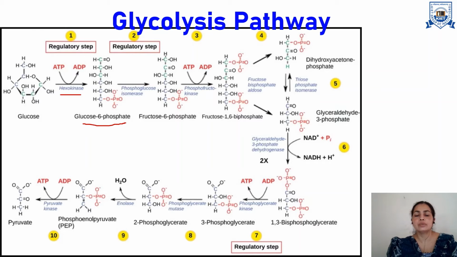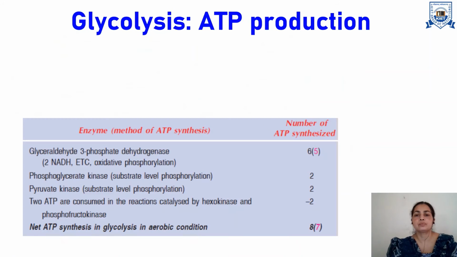The second step, isomerization of glucose 6 phosphate to fructose 6 phosphate, is again a regulatory step. And the next one, where 1,3-bisphosphoglycerate is converted into 3-phosphoglycerate in the presence of the phosphoglycerate kinase enzyme, is the third regulatory step in this overall glycolysis pathway.